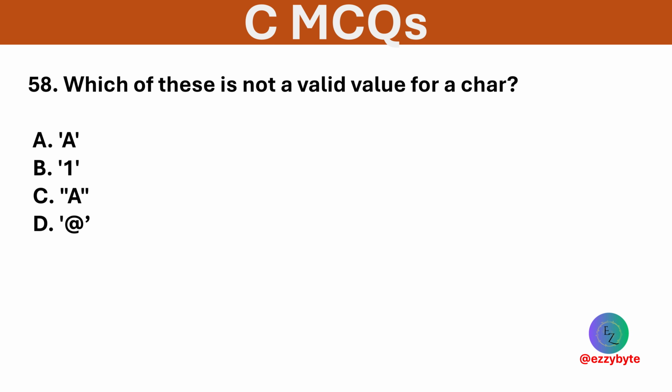Which of these is not a valid value for a char? Options are 'A' in single quotes, '1' in single quotes, "A" in double quotes, and '@' in single quotes. Option C is correct. "A" in double quotes is a string, not a single character.